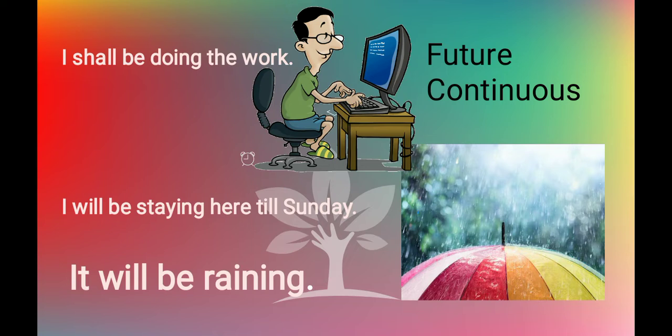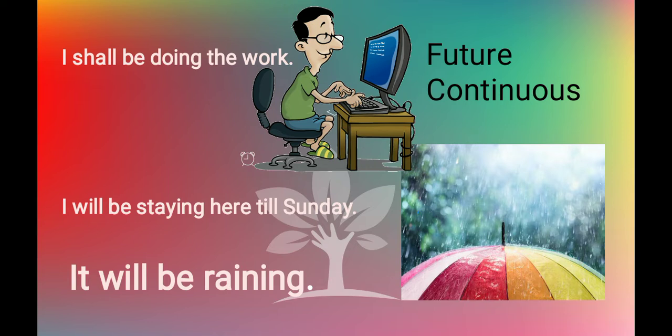Just like this, you have to find out the verb in the second sentence, I will be staying here till Sunday. The verb is will be staying. Again, we have to find out the verb in the third sentence, and the verb is will be raining.